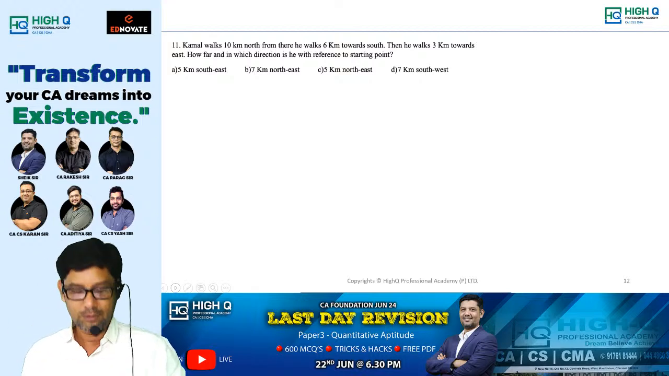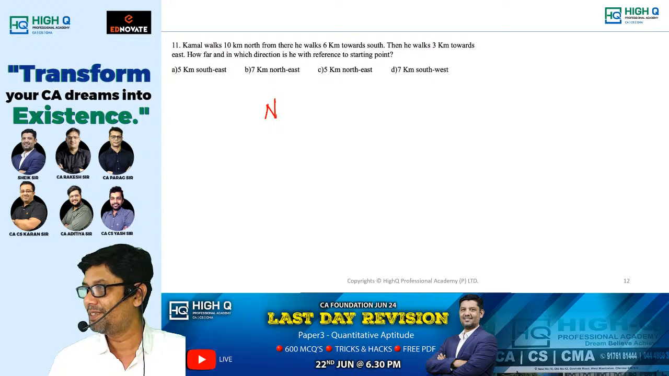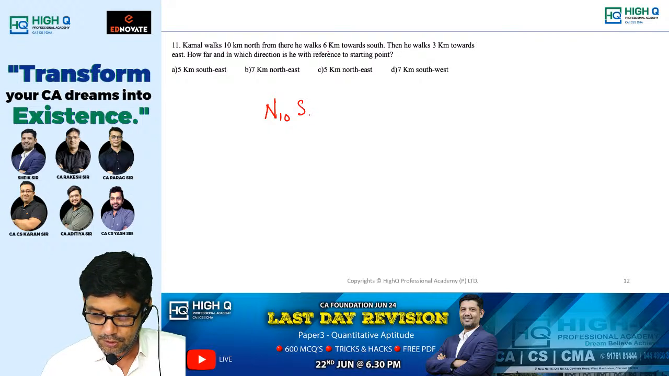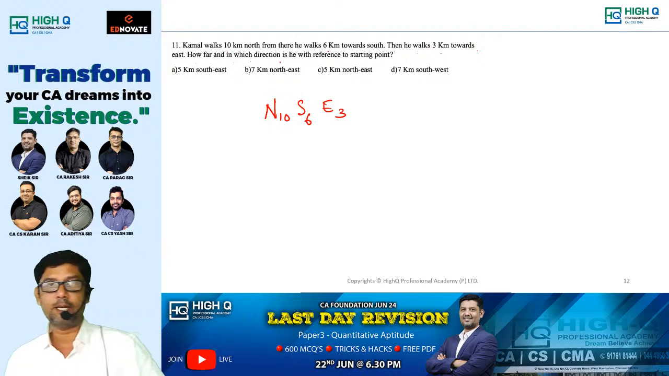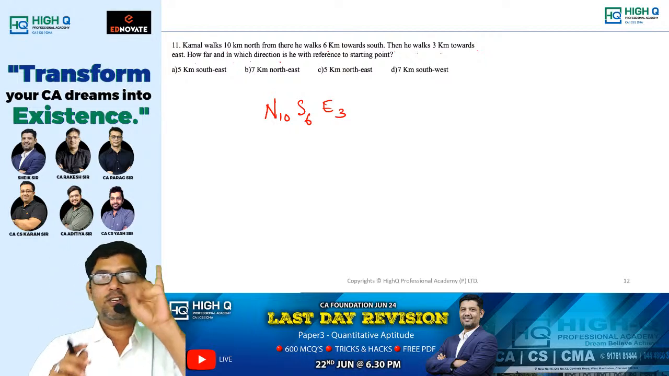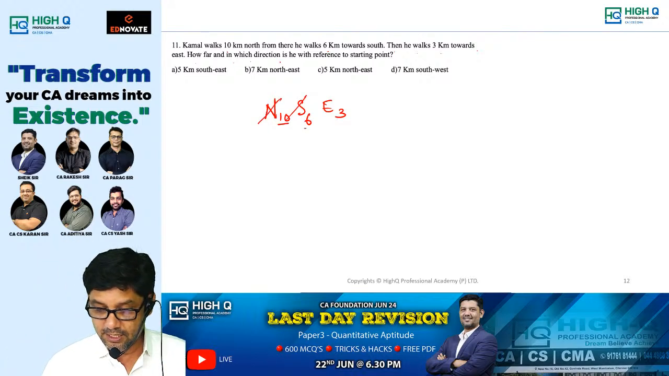Your approach itself is wrong. Now, Kamal walks 10 kilometers north. From there, he walks 6 kilometers towards south. I'm not going to draw a diagram, directly I'm going to do it. Then he walks 3 kilometers towards east. How far, and in which direction, is he with reference to the starting point? We need to find out the direction as well as the distance. Left and right cancel, right adds, left adds, north and south cancel. But distance is different. Am I right, my dear?